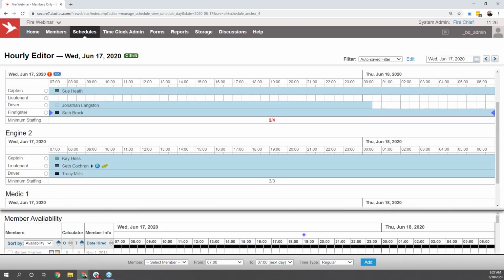So any of those little day-to-day changes that might take place in your organization will probably be done here in the hourly editor. And if you do a demo of our system, I definitely recommend playing around with this page because like I said, it is where the majority of people tend to spend a lot of time within the system as well.